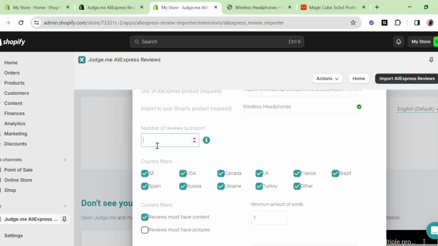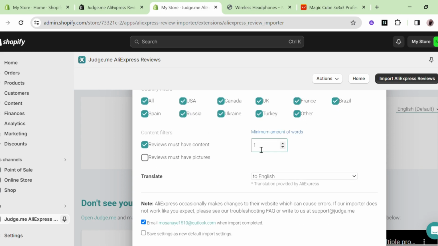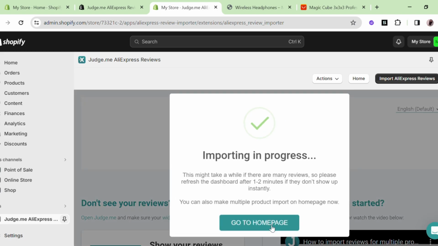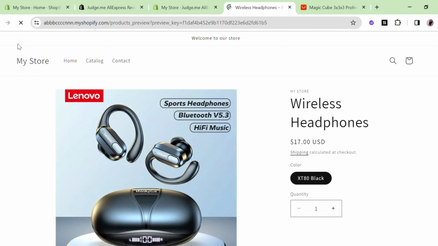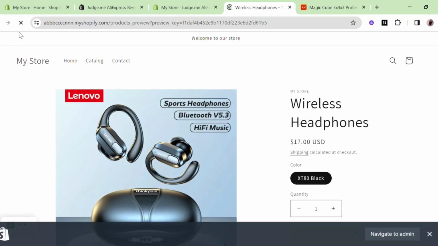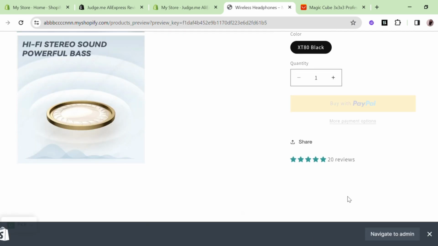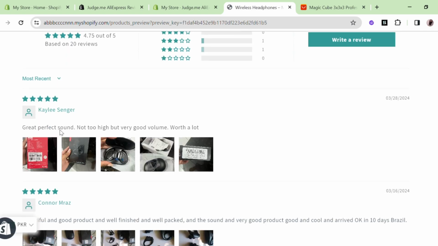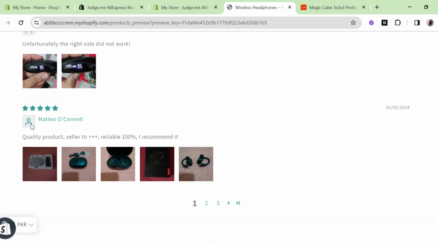Now adjust all other settings according to your preferences. Simple, click on Import. Your review importing is done. Go to the product page and simply refresh the page. Now you can observe that all the reviews, along with their images, have been successfully imported. This is truly amazing.